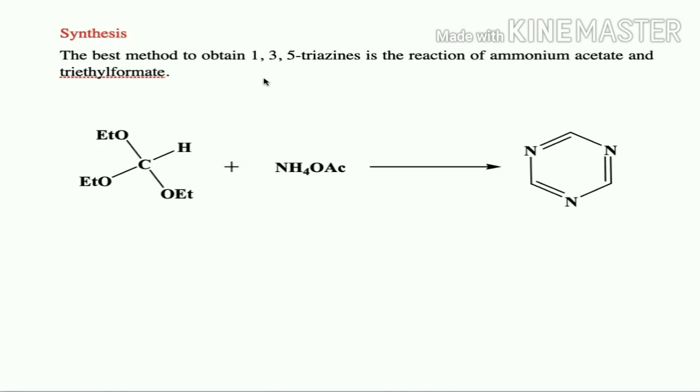So how are these 1,3,5-triazines prepared? The best method to obtain 1,3,5-triazine is the reaction of ammonium acetate and triethyl formate. This is a simple reaction. It is going to give unsubstituted monocyclic 1,3,5-triazine. Triethyl formate and ammonium acetate undergo a condensation reaction followed by cyclization. It is going to give 1,3,5-triazine, and this is the best method to obtain it. There is no substitution, so we get monocyclic 1,3,5-triazine.